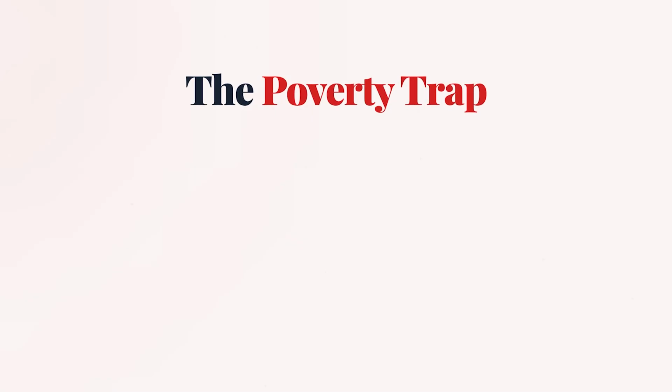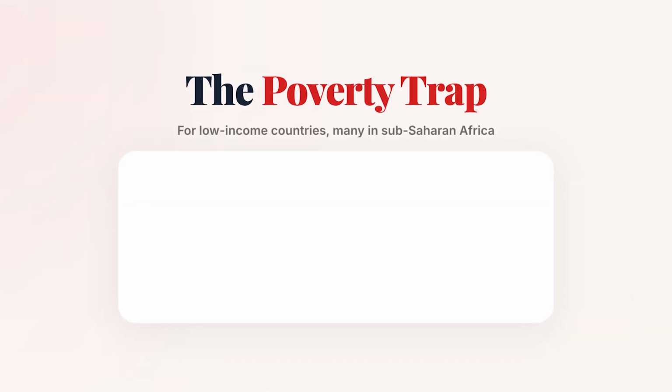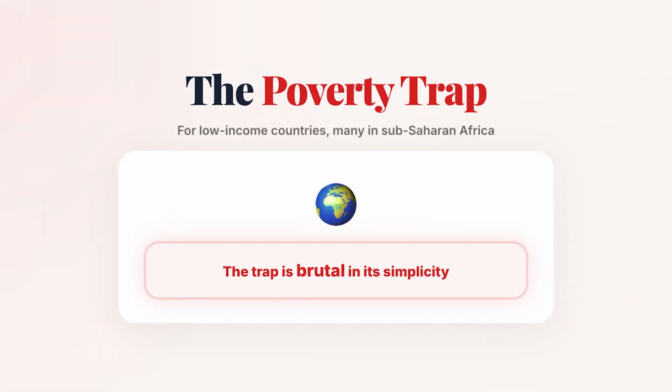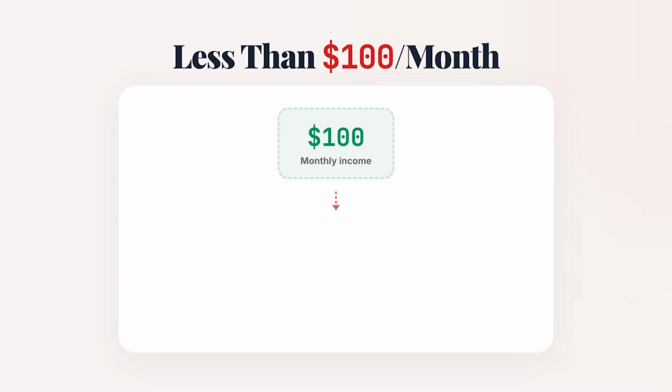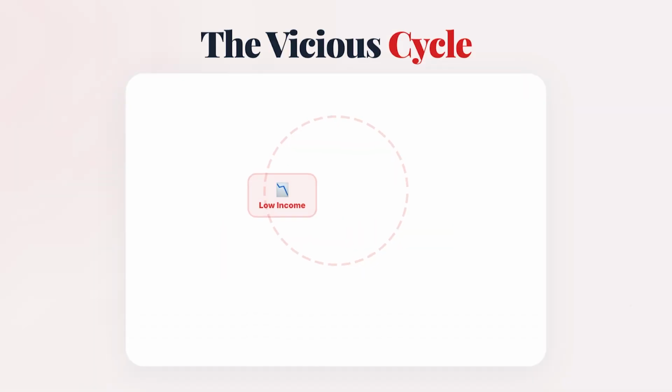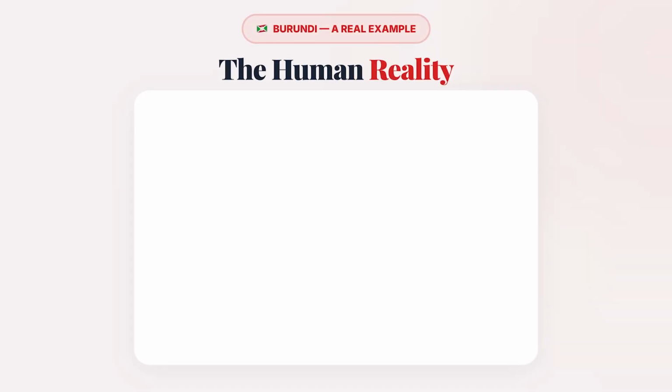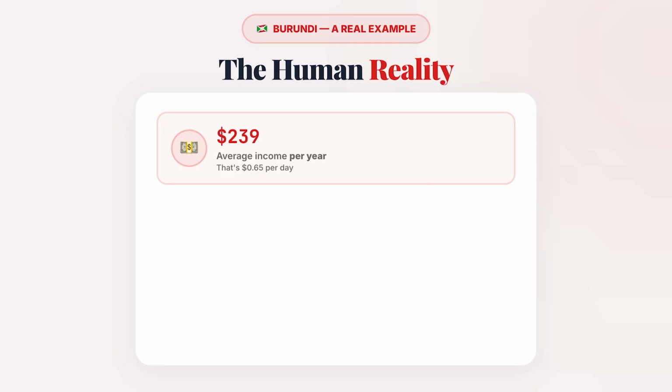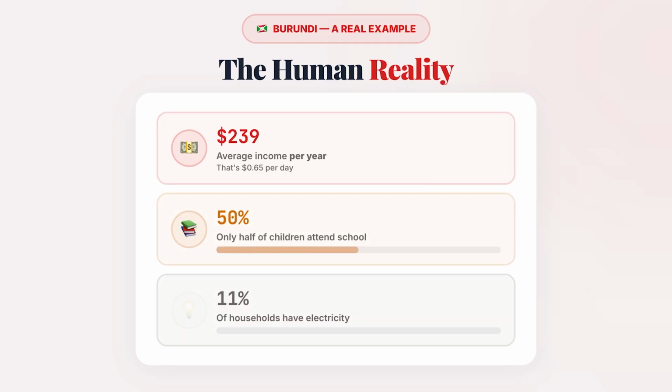For low-income countries, many in sub-Saharan Africa, the trap is brutal in its simplicity. When you live on less than $100 a month, everything goes to food and necessities. No saving means no capital, and no capital means no way out. In Burundi, the average person lives on $239 a year. Half of children attend school, and only 11% of households have electricity.